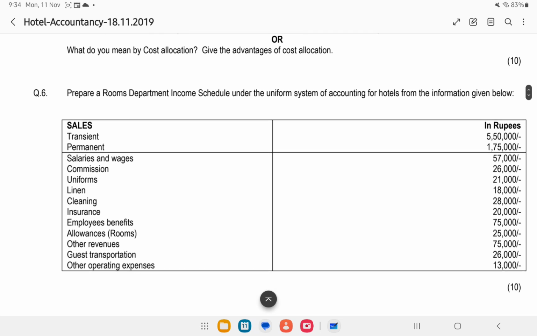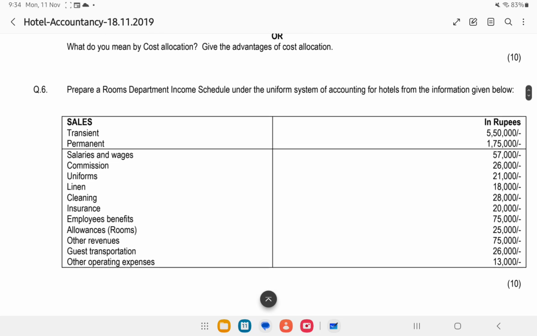See the next question: what do you mean by cost allocation? Cost allocation and the advantages of cost allocation is a very important question. Make sure you are able to answer that.